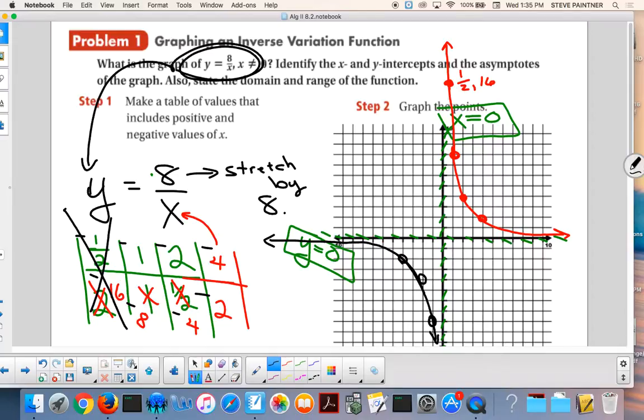Stretching by 8 did what? Can you kind of look at the graph and say what? Remember the parent? Now look at this one. This is a stretch of 8. What happened? It spread out the points. From the origin, do you realize you're just further away from the origin? You're 8 times further away from the origin. That's what it does. So what would a compression do?